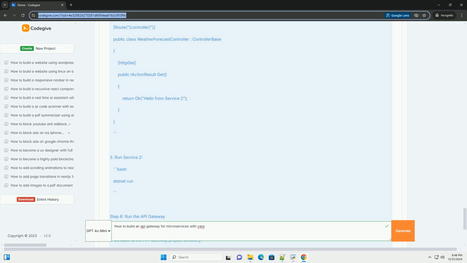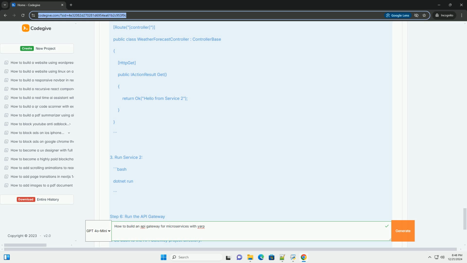C#. using Microsoft.AspNetCore.Builder; using Microsoft.AspNetCore.Hosting; using Microsoft.Extensions.DependencyInjection; using Microsoft.Extensions.Hosting; using Yarp.ReverseProxy.Transforms. public class Startup. public void ConfigureServices(IServiceCollection services): services.AddReverseProxy().LoadFromConfig(Configuration.GetSection("ReverseProxy")). public void Configure(IApplicationBuilder app, IWebHostEnvironment env): if env.IsDevelopment, app.UseDeveloperExceptionPage. app.UseRouting. app.UseEndpoints(endpoints => endpoints.MapReverseProxy()).